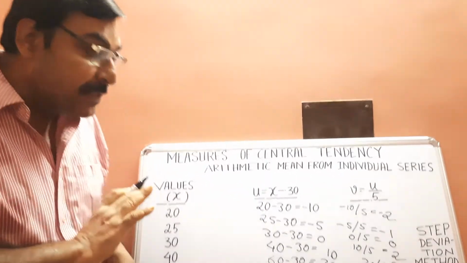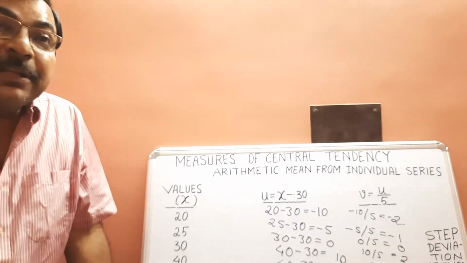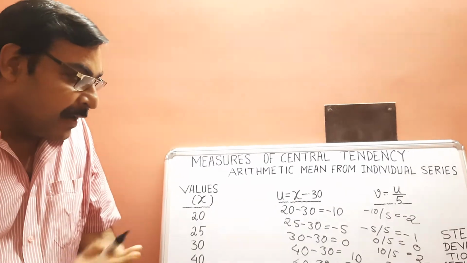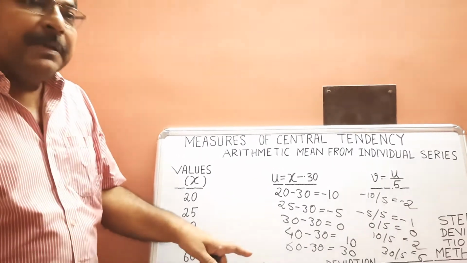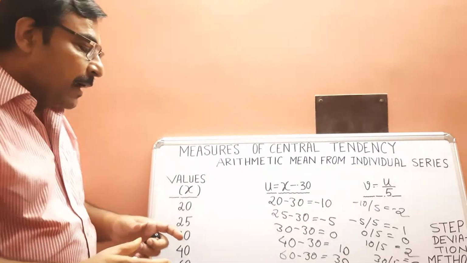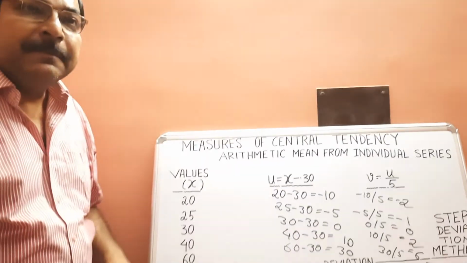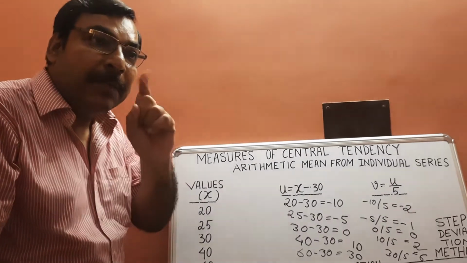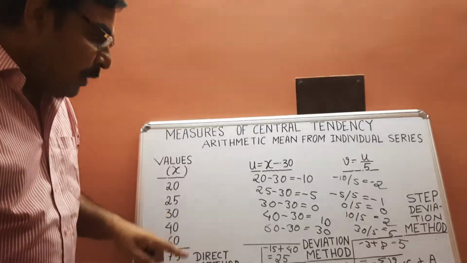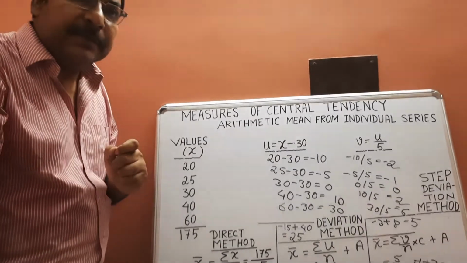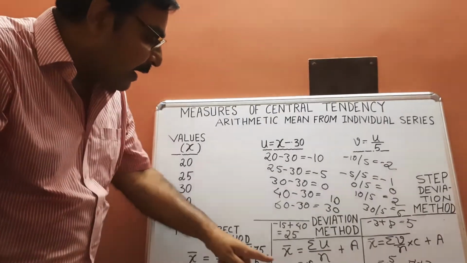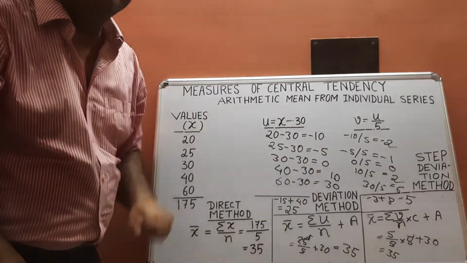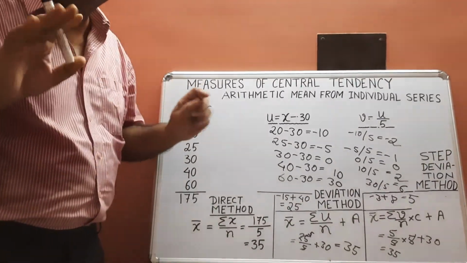But we have observed here three important characteristics of arithmetic mean. What are these? Number one, calculation of arithmetic mean depends upon all observations. It is based on all observations. All values are required. Number two, arithmetic mean is rigidly defined. Whatever be the method applied, answer is same, 35, 35, 35. So it is rigidly defined.